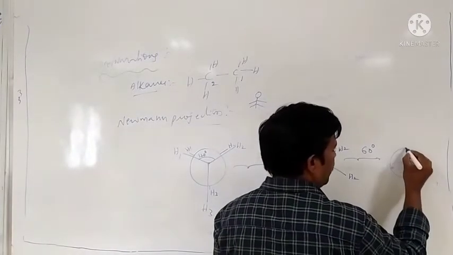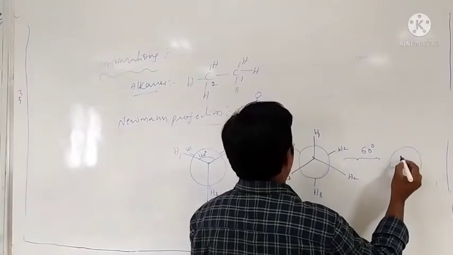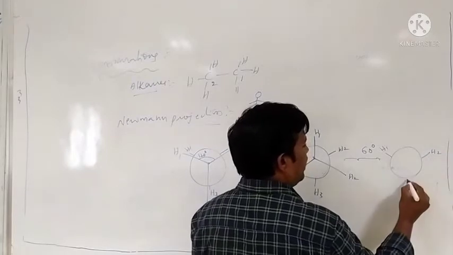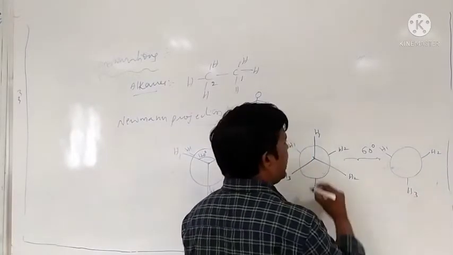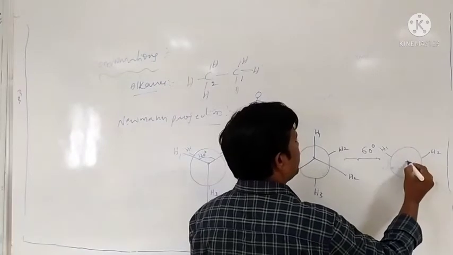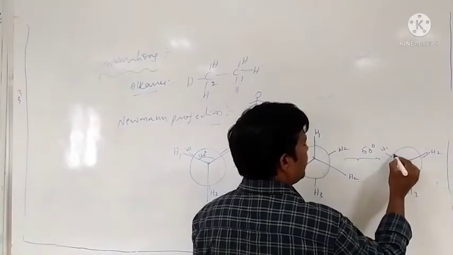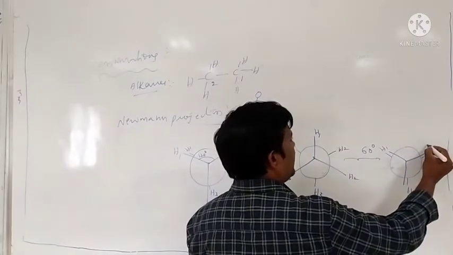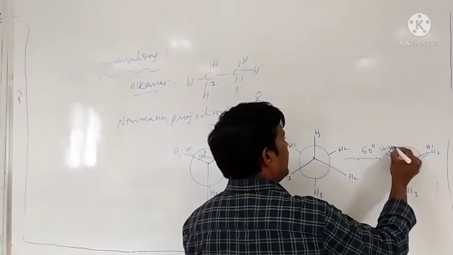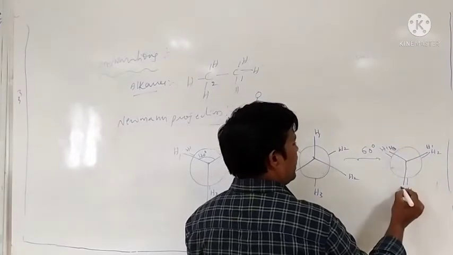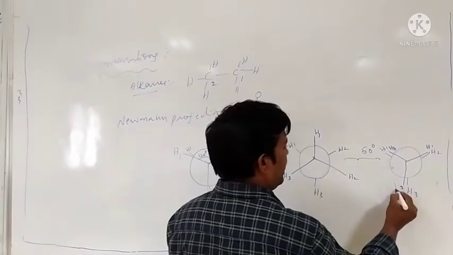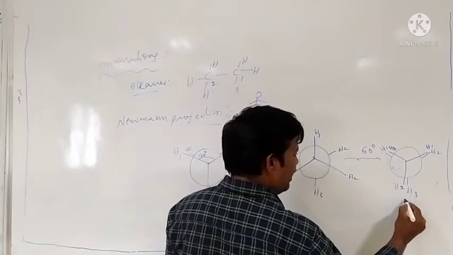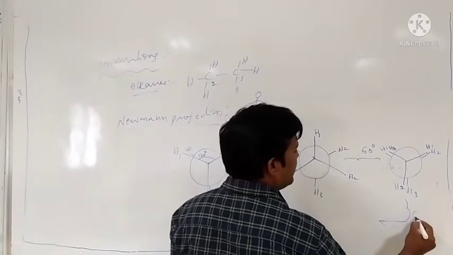Again it is allowed to rotate another 60 degrees.